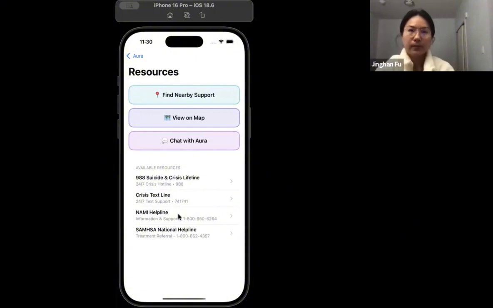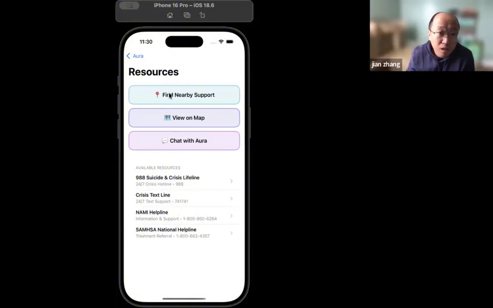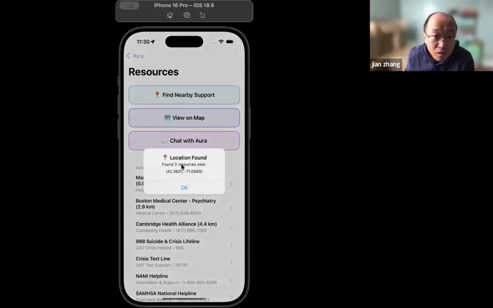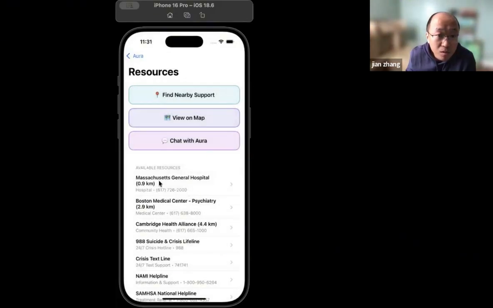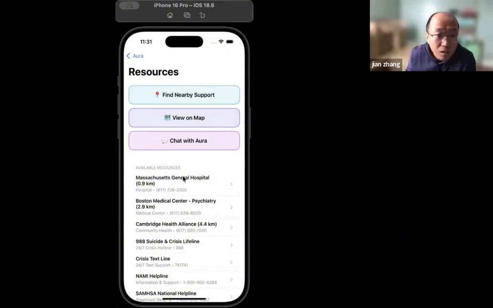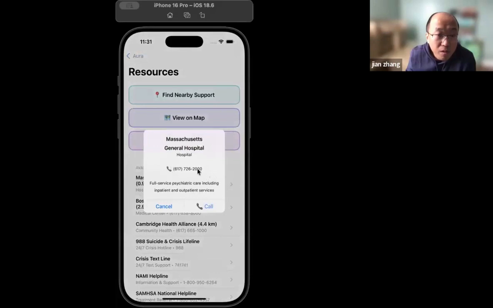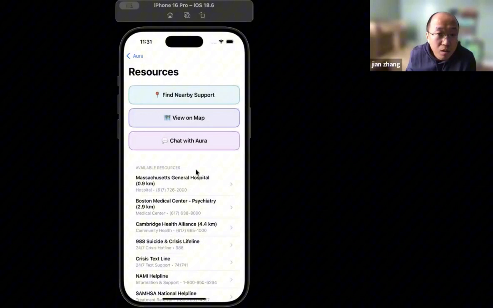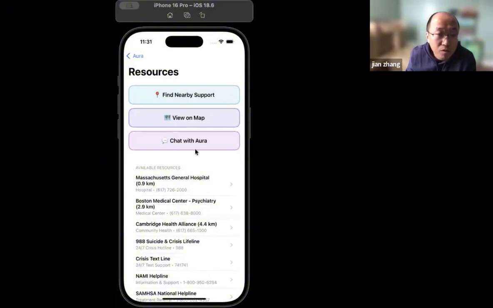And now I'll tap Find Nearby Support to use GPS. So here, because we use the emulator, we put the location of GPS in Boston. On the map, we found 3 resources nearby. The first one is Massachusetts General Hospital, then Boston Medical Center, and Cambridge Health Alliance. And if we tap here, some more detailed information about the hospital comes up. You can call them, and we also can view the resources on the map.